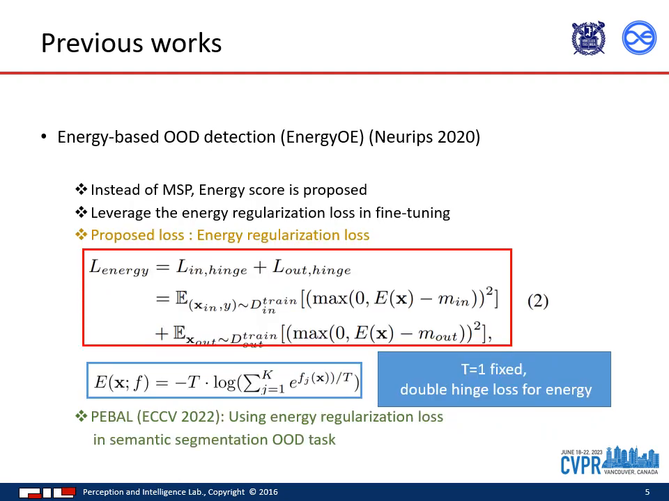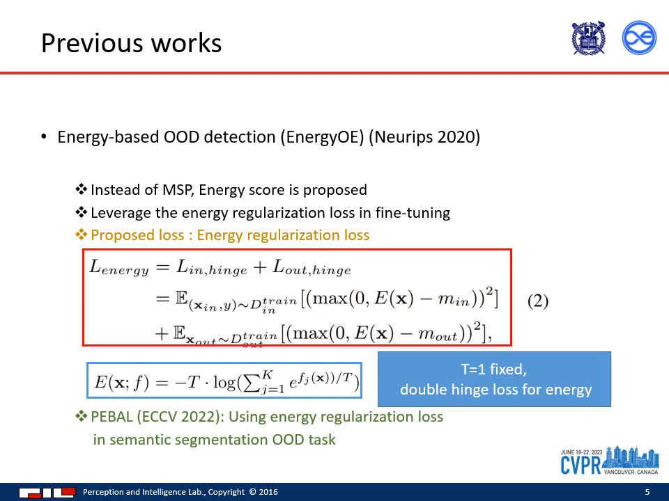Another paper is Energy OE, published at NeurIPS 2020. First, instead of using MSP score, they propose a new measure called energy score. It is obtained by applying log-sum-exp to the logits, which are the values before the softmax operation. They leverage a regularization loss for the new energy score during the fine-tuning stage. The proposed loss is a double hinge loss for energy score of both in-distribution and out-of-distribution samples. Although the introduced loss adds more hyperparameters and complexity, it demonstrates improved OOD detection performance compared to previous OE methods.